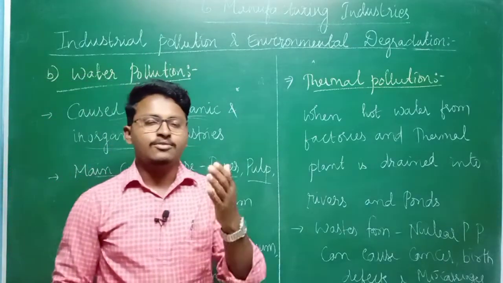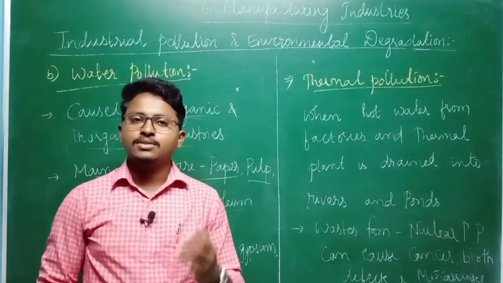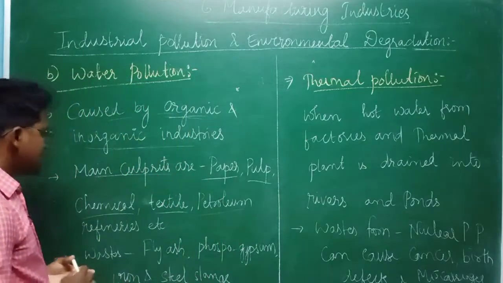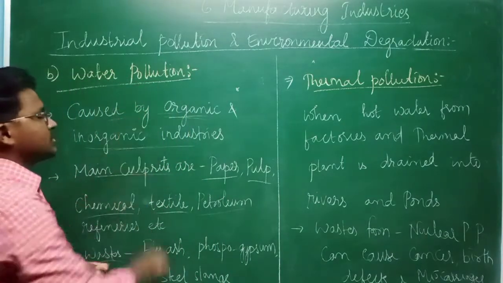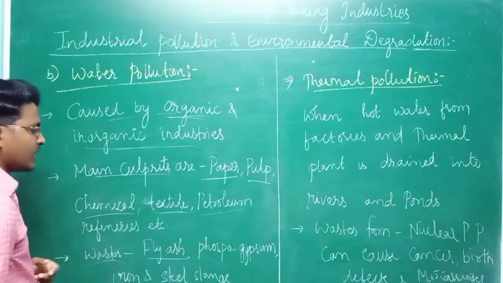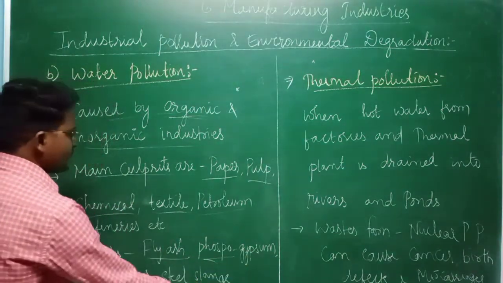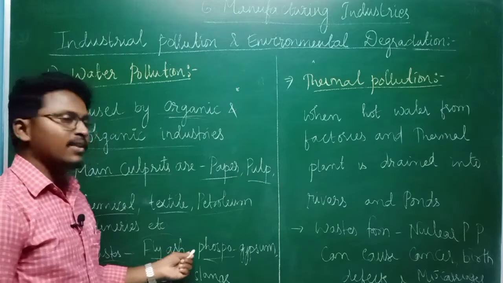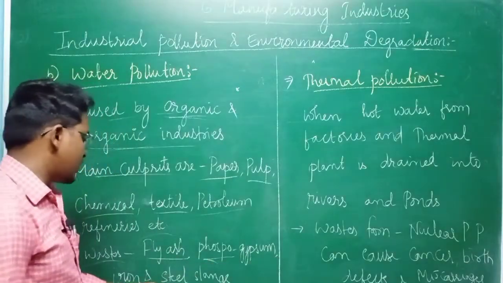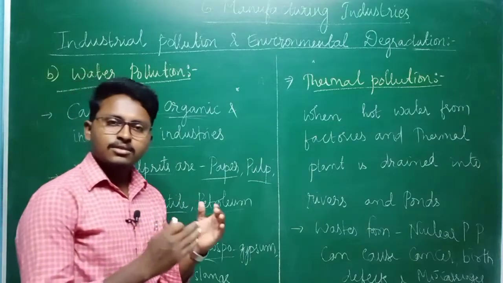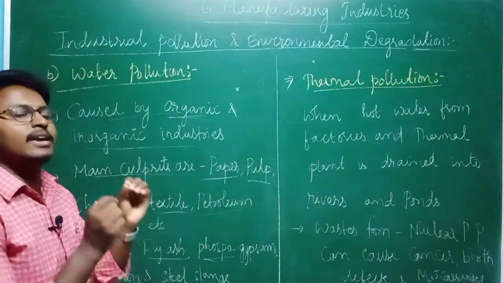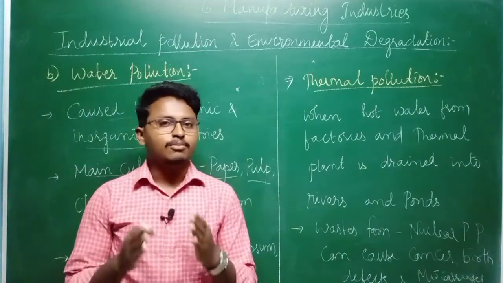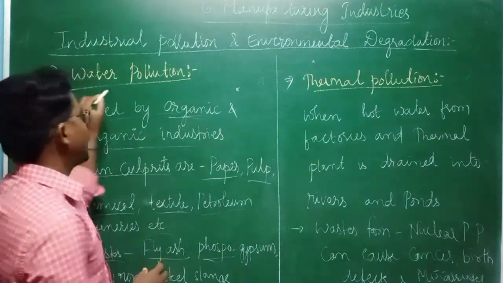And not only that, human activities are also sometimes causing water pollution. You can see what kind of wastes are causing it: fly ash, phosphogypsum, iron and steel slags. Whatever waste comes from these industries, in the form of fly ash, phosphogypsum or iron and steel slags, is directly released into water bodies, whether a river, a lake, or a pond. Because of this, the water is being polluted.